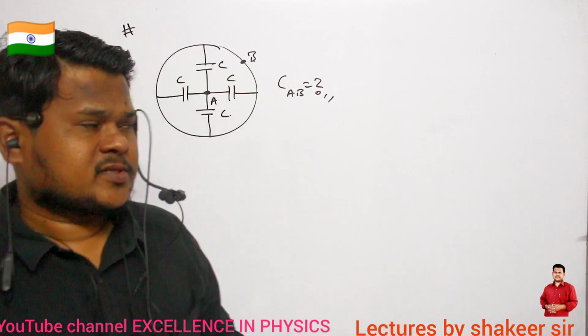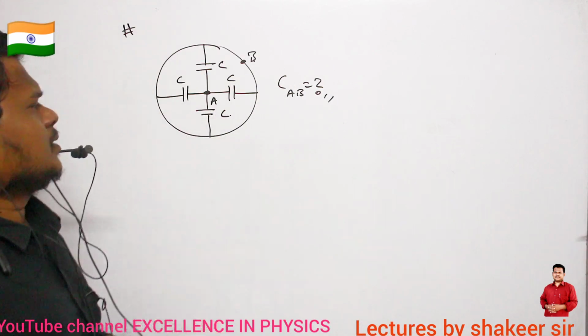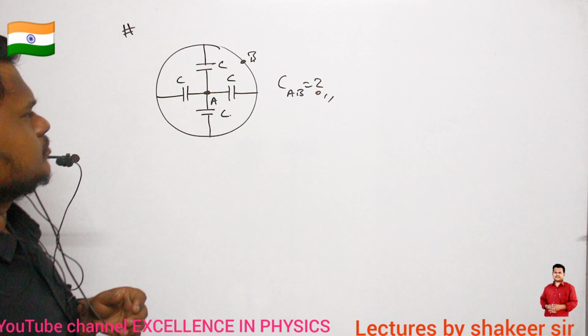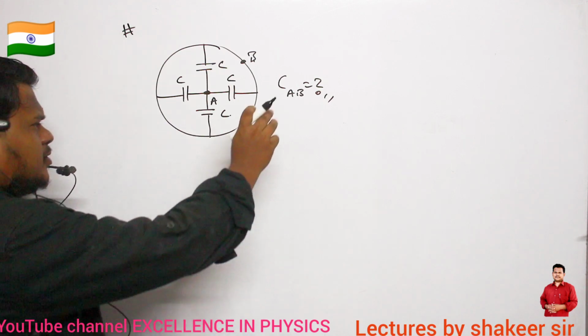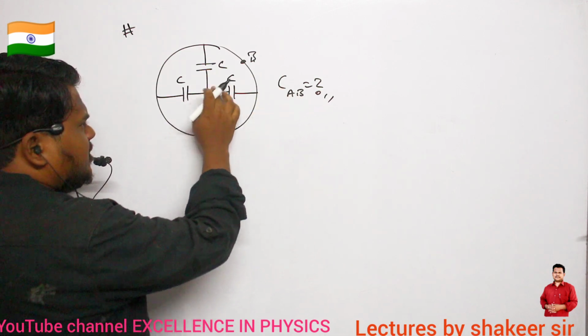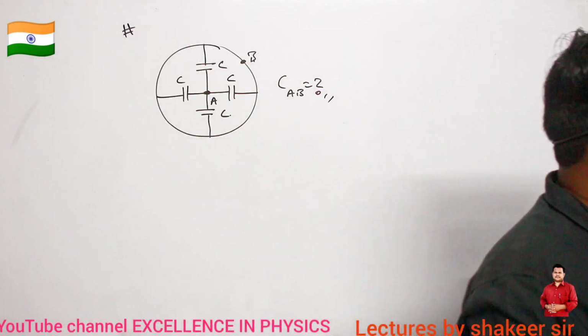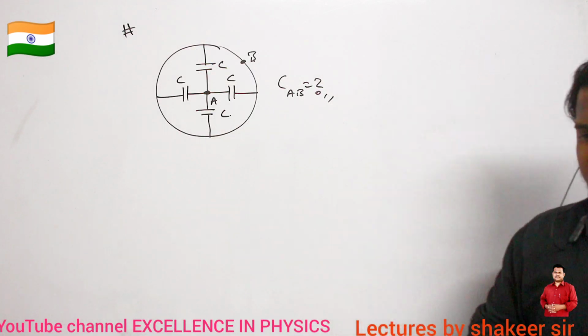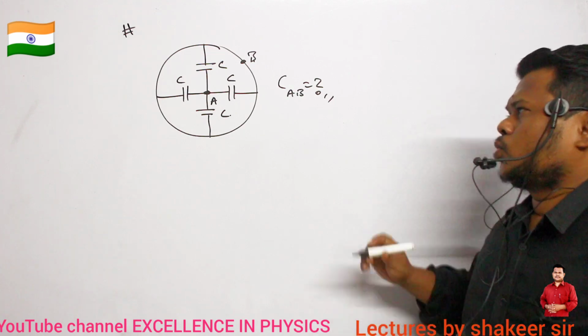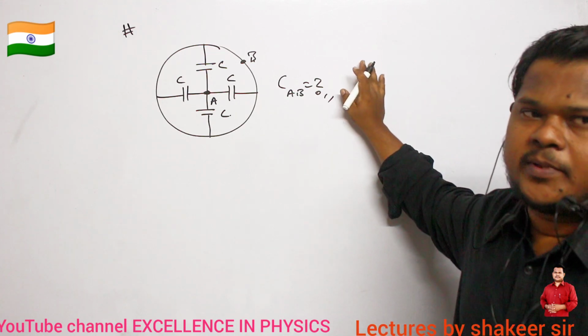Why are you taking so much time? So I want the equivalent capacitance between points A and B. How can I calculate? Anybody? Anybody, ma?